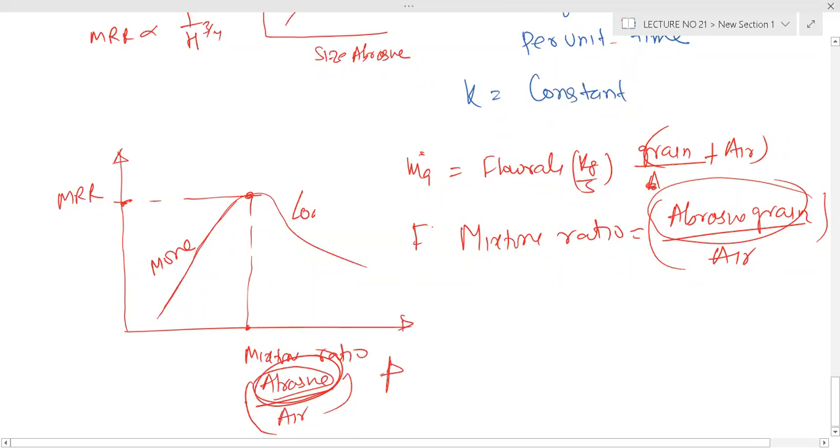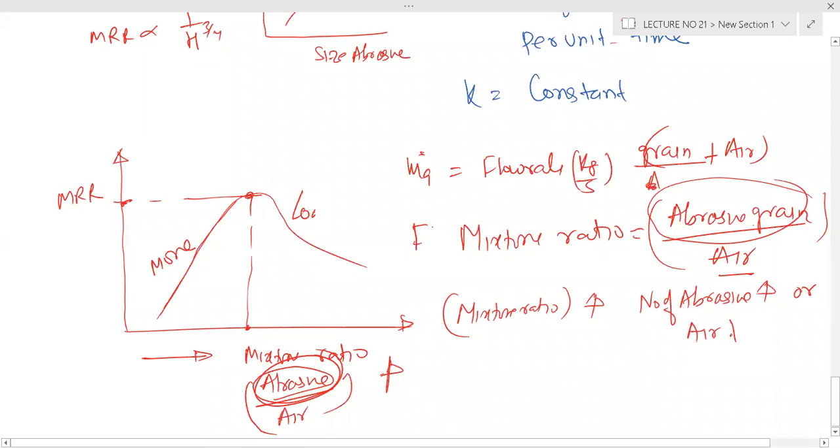When the mixture ratio increases, it means either the number of abrasive grains increases, or the air decreases.